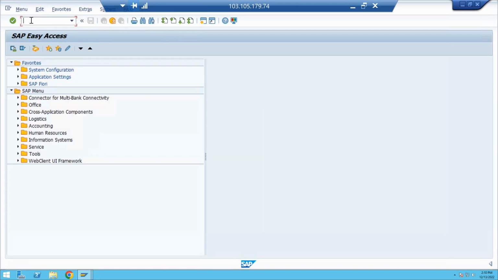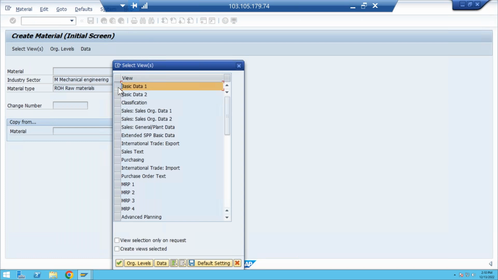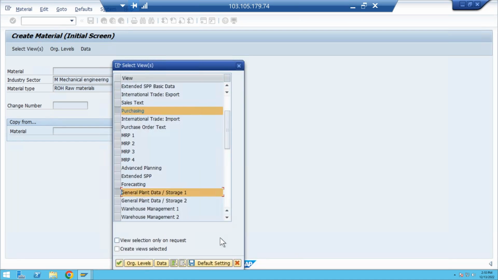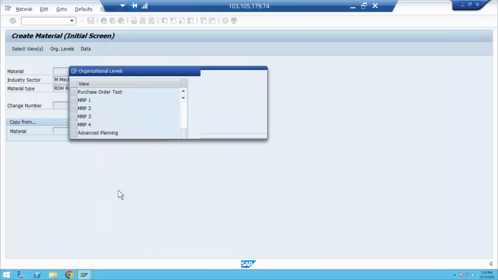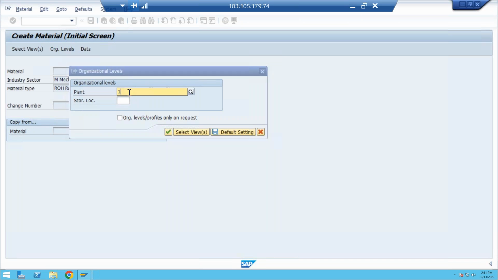Now, when I'm trying to create a material, I go to selection views. In my valuation area, basic data, purchasing, I come to general plant storage location 1, coming to accounting 1. So enter your plant. Sorry, what is your plant here? 1234, right? So 1234 plant. Okay, the system is stopping me, right? So if you click on continue.